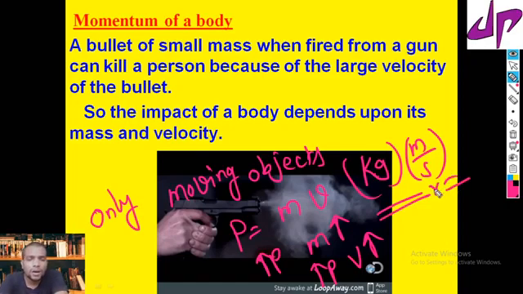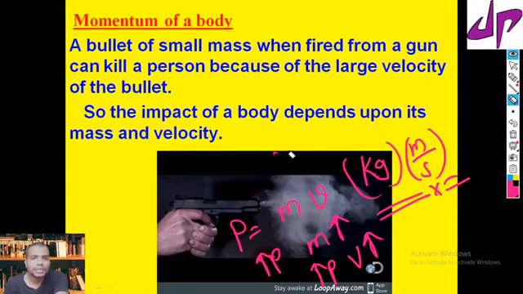So this is one more property for moving objects. Moving objects have velocity, and moving objects also have acceleration. Now we are learning another property for moving objects, that is momentum. Here is a simple definition, so learn it properly: the product of mass and velocity is defined as momentum.